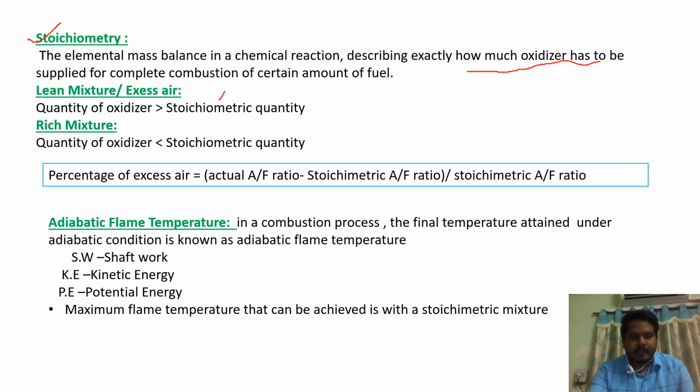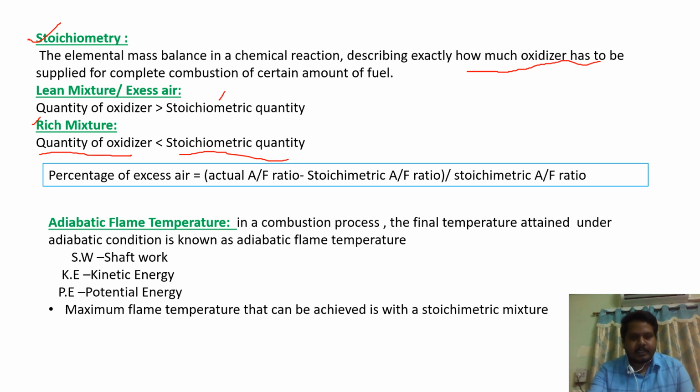Next one, rich mixture. Here the quantity of oxidizer is less than the stoichiometric quantity, which means here there is deficiency of the air, the quantity of air is less than the exact amount of air, so there will be deficiency of the air, that is called rich mixture.